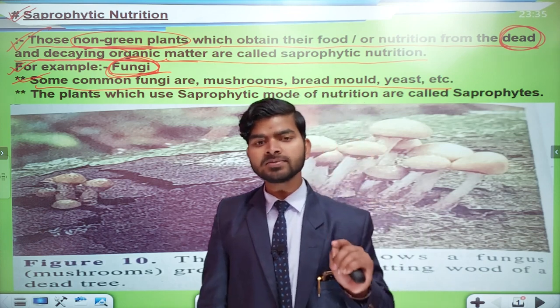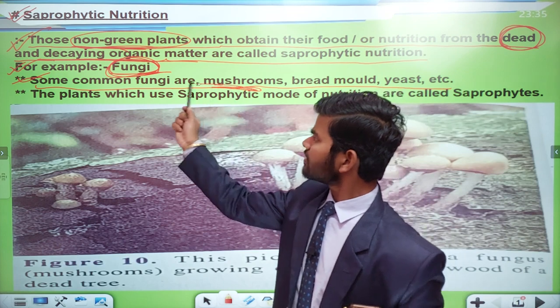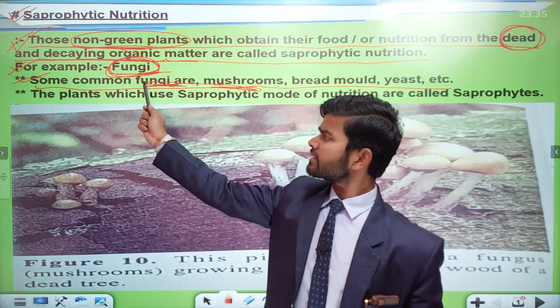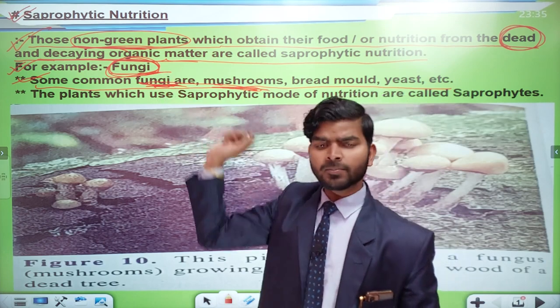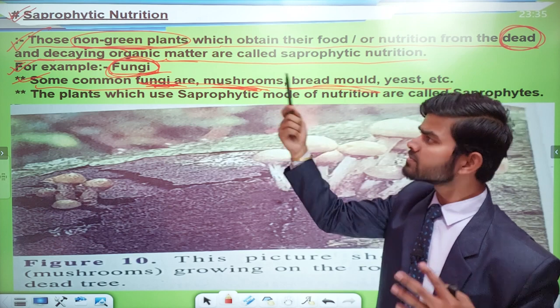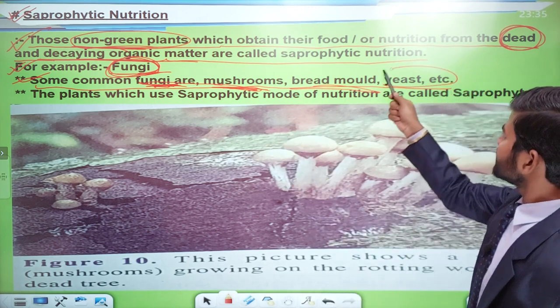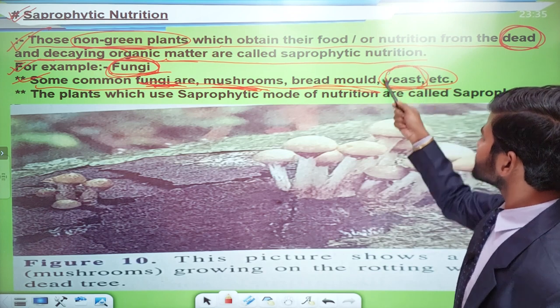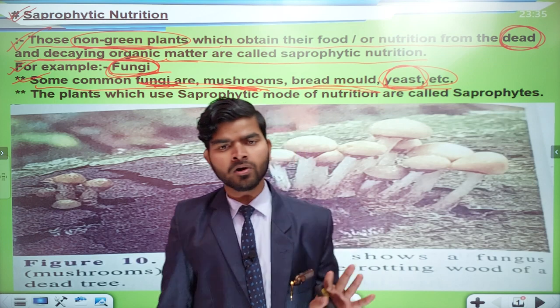But basically, mushrooms belong to the category of fungi. So mushrooms are also an example of saprophytic nutrition, and similarly bread mold is also an example of saprophytic nutrition, and similarly yeast is also an example of saprophytic nutrition. All clear? All right, obviously yes.